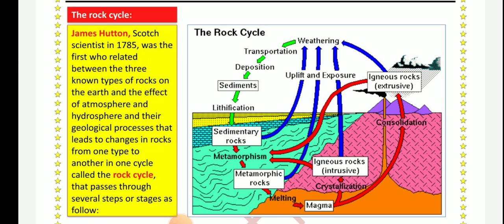Here, a rock cycle. James Hutton, Scottish scientist, in 1785 was the first who related between the three known types of rocks on the Earth and the effect of atmosphere and hydrosphere and their geological processes that leads to change in rocks from one type to another in one cycle called rock cycle.